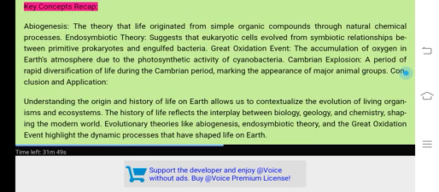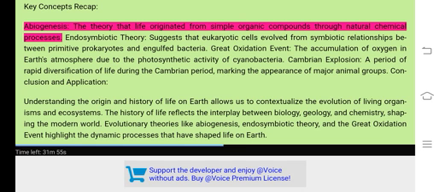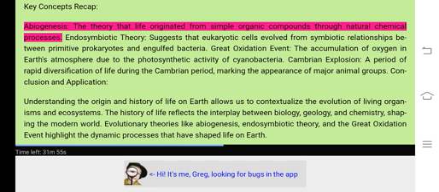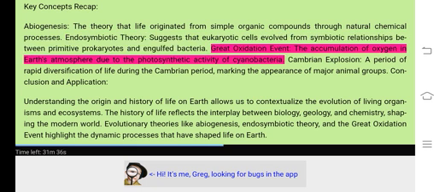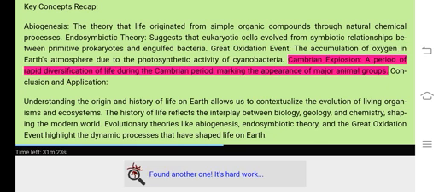Key concepts recap. Abiogenesis, the theory that life originated from simple organic compounds through natural chemical processes. Endosymbiotic theory suggests that eukaryotic cells evolved from symbiotic relationships between primitive prokaryotes and engulfed bacteria. Great Oxidation Event, the accumulation of oxygen in Earth's atmosphere due to the photosynthetic activity of cyanobacteria. Cambrian explosion, a period of rapid diversification of life during the Cambrian period, marking the appearance of major animal groups.